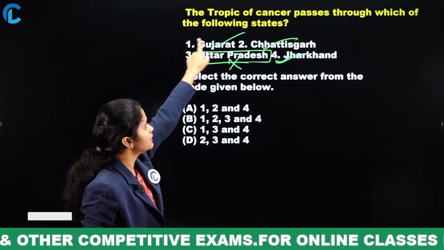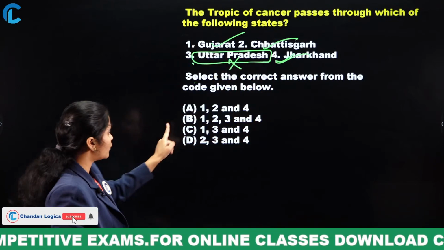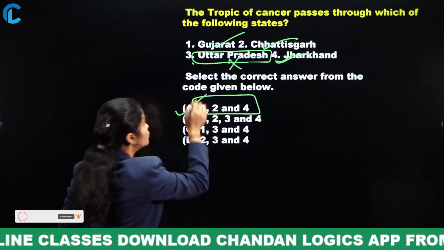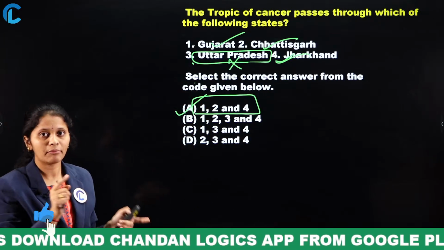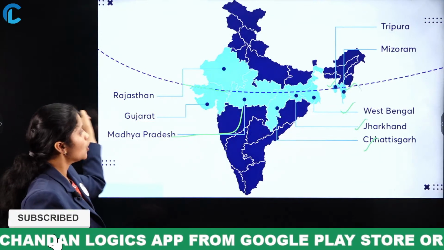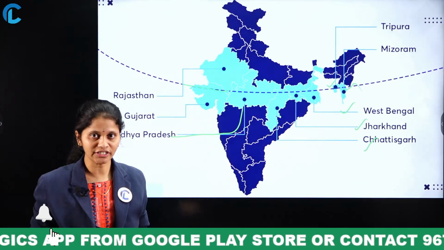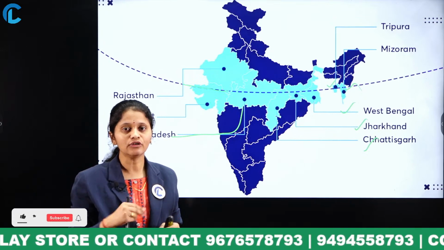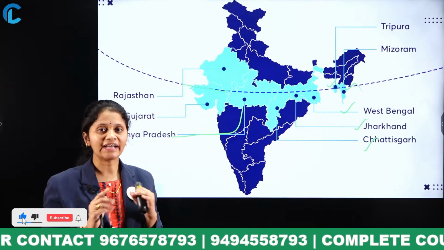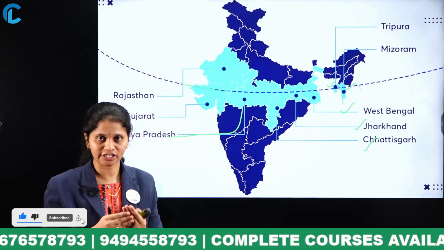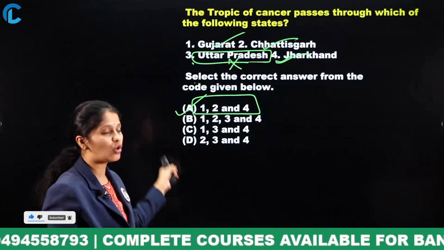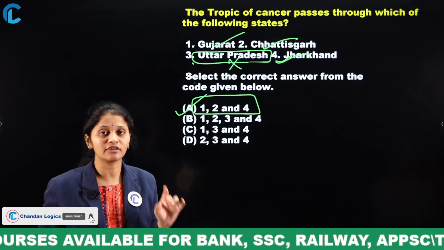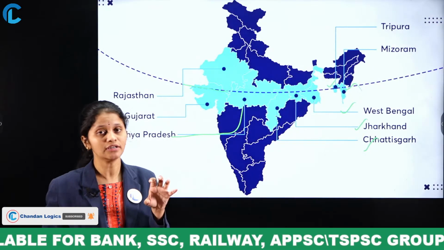The options were 1, 2 and 4. What is the answer here? Option A. The Tropic of Cancer passes through the given states in the question, but actually it passes through all these states. Are you clear now? Once you remember the map easily, whatever the question may be, whether direct, indirect, or in the form of codes, you can answer easily. So try to follow the maps while you are studying geography.